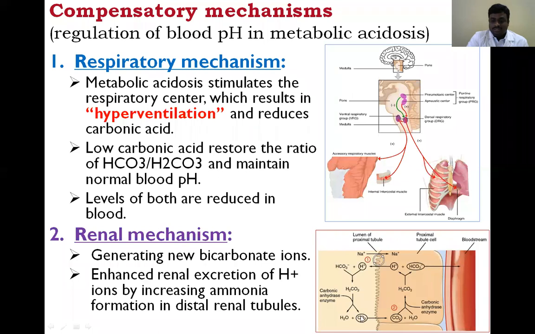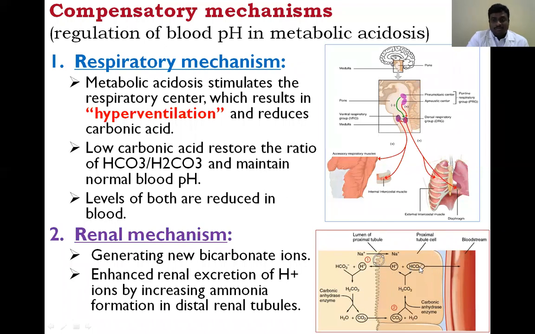This carbon dioxide enters the proximal tubule and reacts with water molecules. In the presence of the enzyme carbonic anhydrase, it is converted to carbonic acid, which then separates into bicarbonate and hydrogen ions.